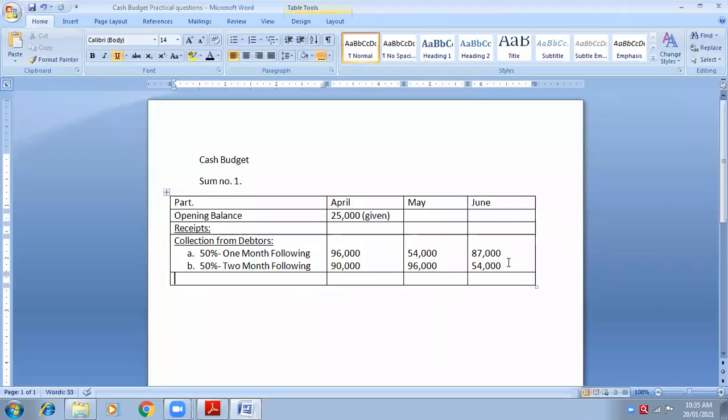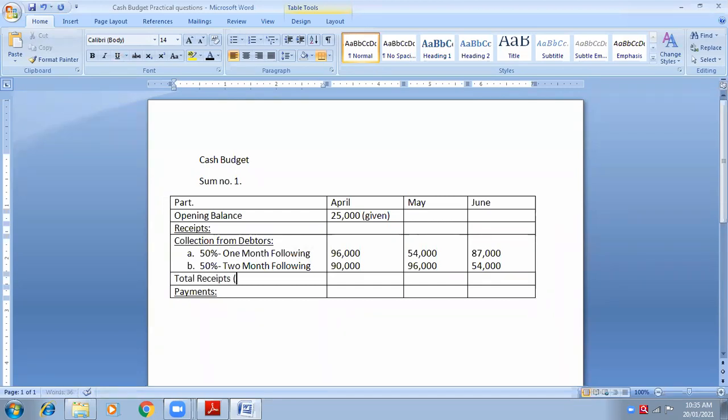Creditors means purchases. So here I will write payments. But before writing payments, sorry, we will write here total receipts.